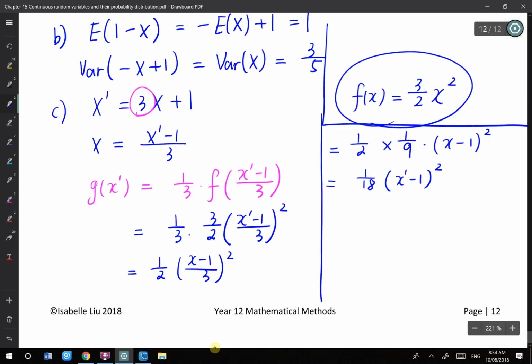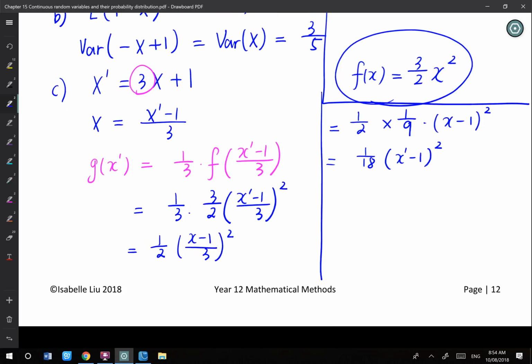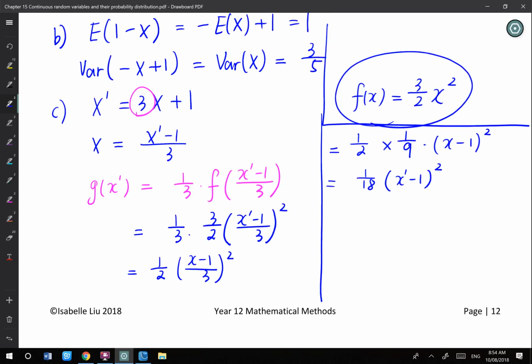Okay, this is the new density function for 3x plus 1, for the new x dash. But one more thing needs to be aware of is the domain.